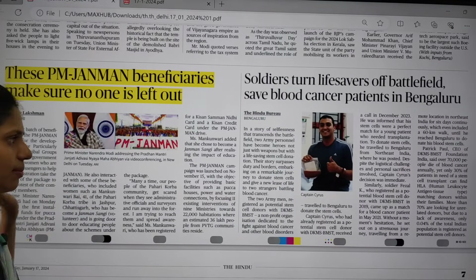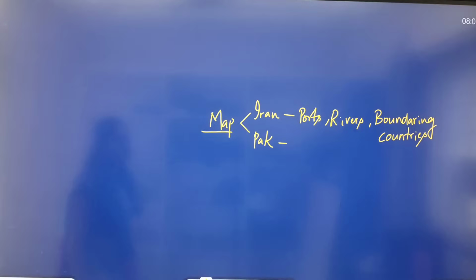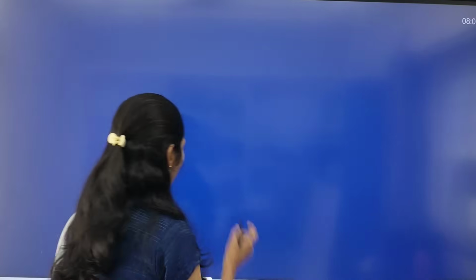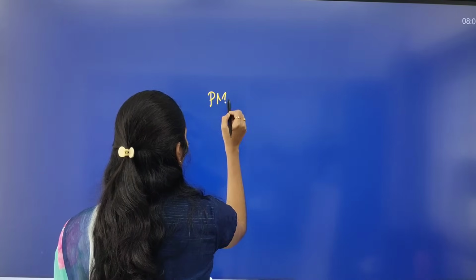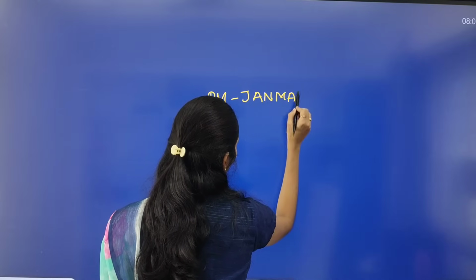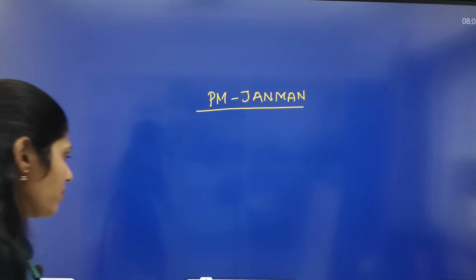So here you can see one important topic, that is PM Janman beneficiaries. These make sure no one is left out. So there are lots and lots of dimensions that you can see here. This topic is talking about one important scheme. This scheme is about PM Janman.